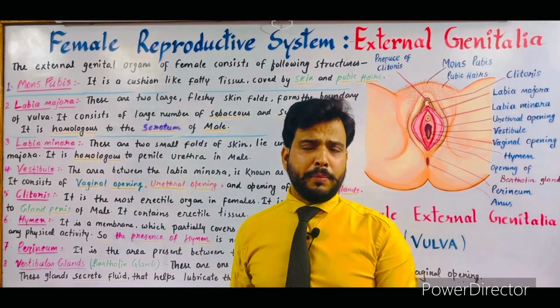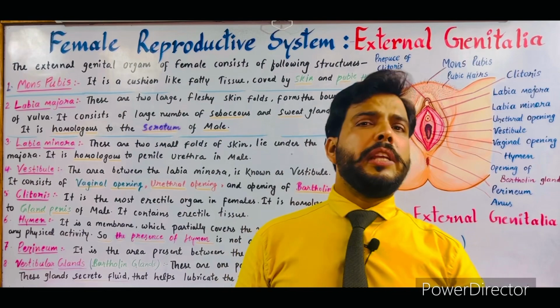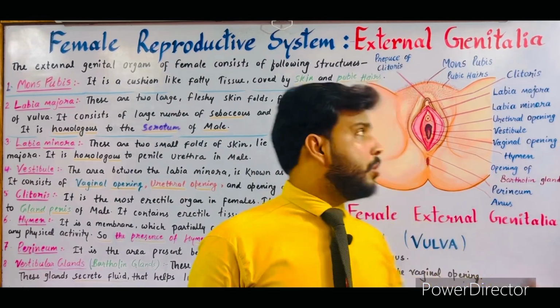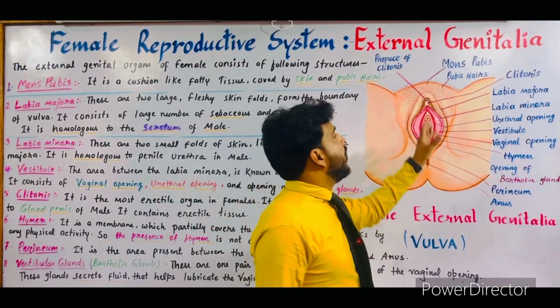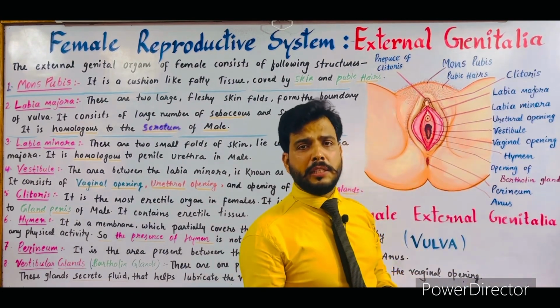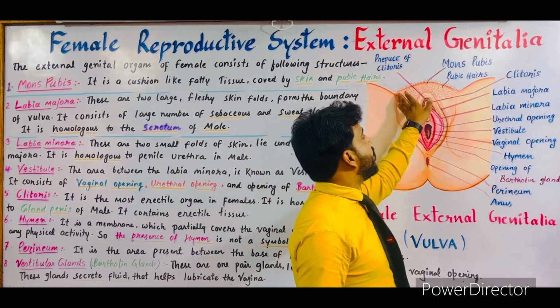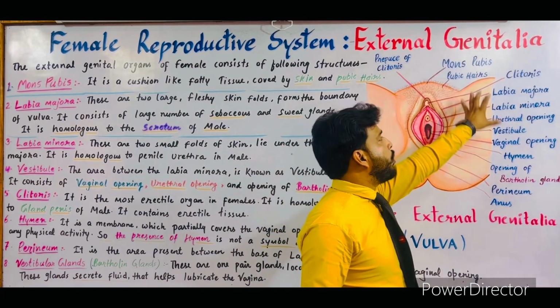Puberty is a time when male and female get matured and their sexual organs develop. So at the time of puberty, hairs develop around the genital organs, and these hairs are known as pubic hairs. So the mons pubis is completely covered by pubic hairs.